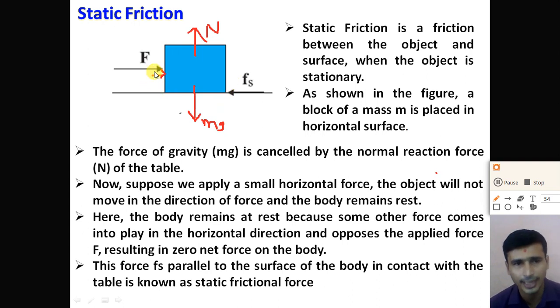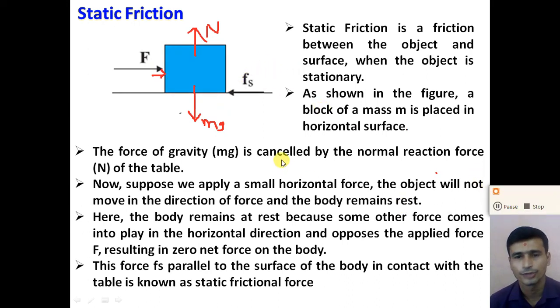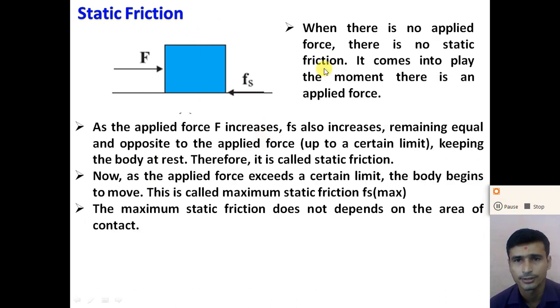So this external force is cancelled by a static friction force. So dear student, understand this static friction. What is the static friction? Now how can we calculate the static friction? So dear student, static friction depends on the external force. When there is no external force, there is no static friction. It comes into play the moment the external force is applied.